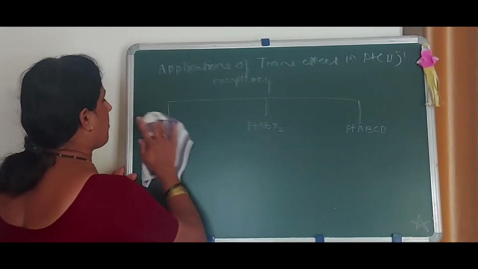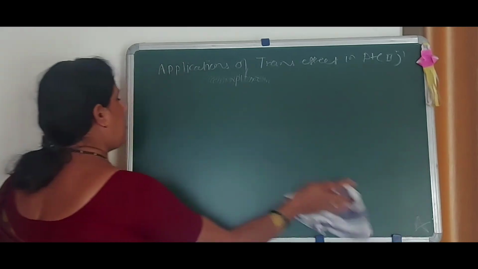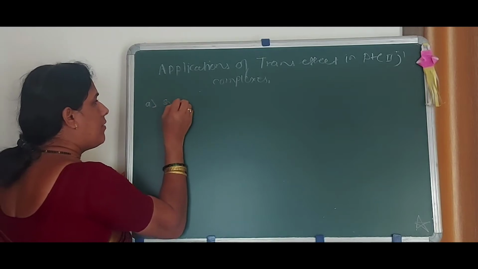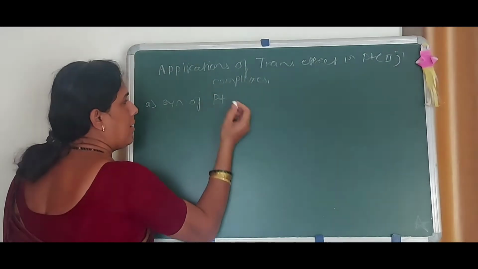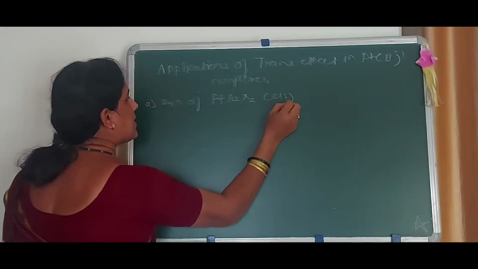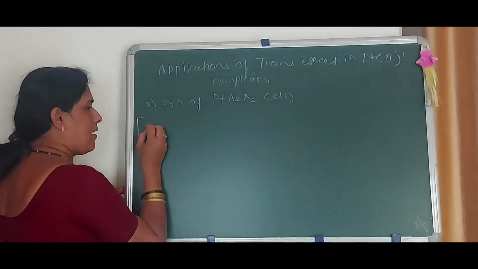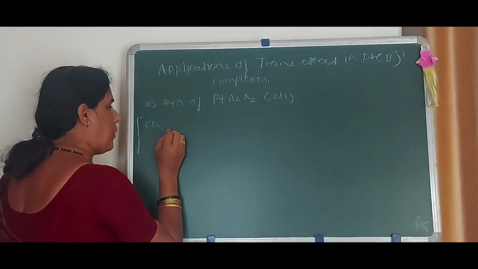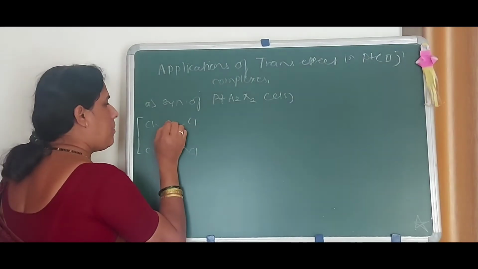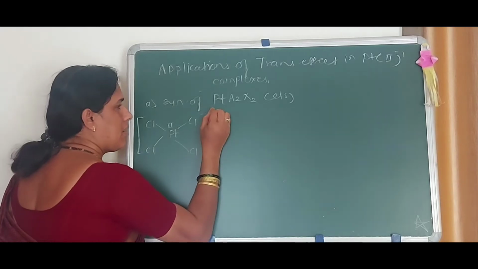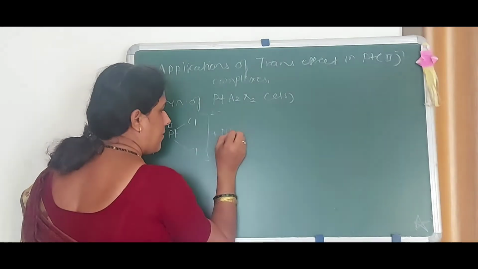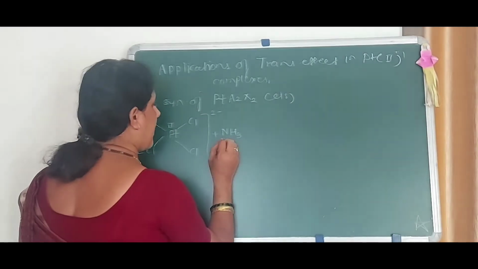See here, it is obtained from the tetrachloroplatinum 2 complex. First is synthesis of platinum A2X2 of cis. We will start from tetrachloroplatinum 2, platinum is present in 2 plus oxidation state, charge is 2 minus. The attacking ligand is NH3.